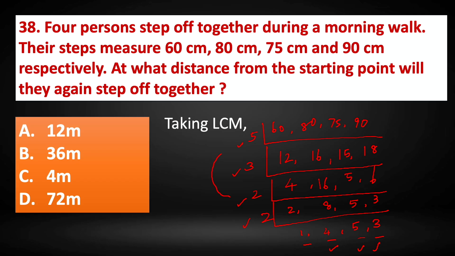So we have, let's say, 5 into 2 is 10 and 3 into 2 gives us 6. 10 into 6. Again we have 5 into 4, that is 20 into 3. So 10 into 20 is 200. 6 into 3 is 18. And 18 200s are 3600. 3600 centimeter is the LCM.